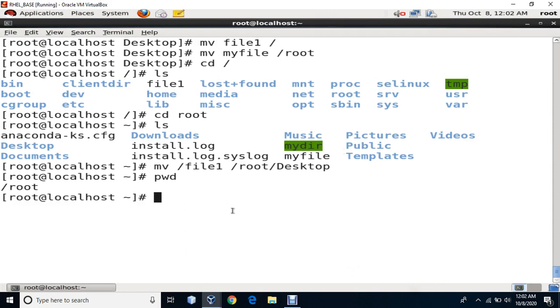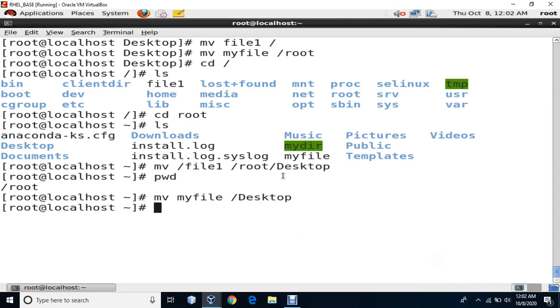So I'll say move, my file, I don't have to give the path, and then I say go to desktop. Even if you don't write root now, this is okay, because you are inside root only, you can just move to desktop.